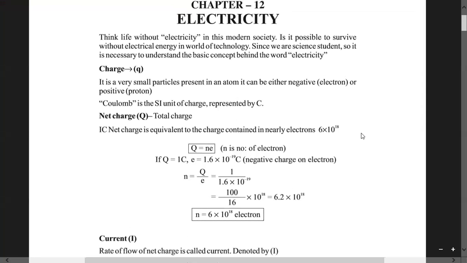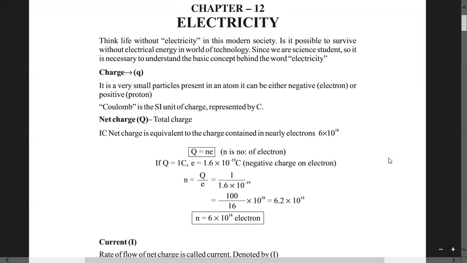Okay, so let's begin chapter number 12, that is electricity. Now, we cannot think of modern society without electricity, right?